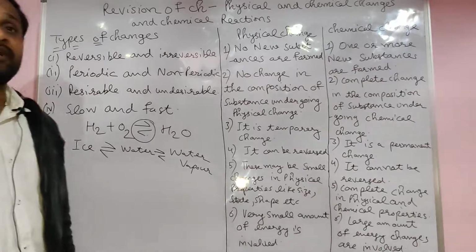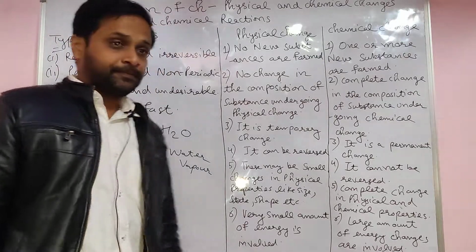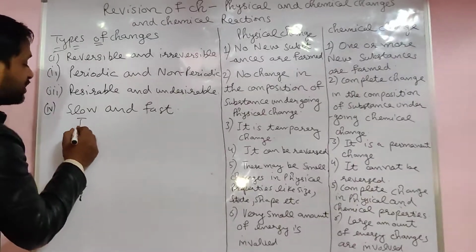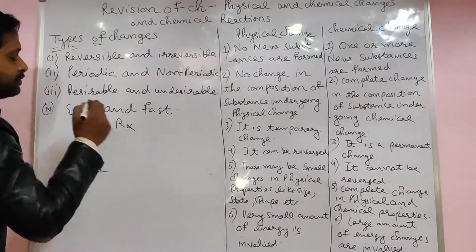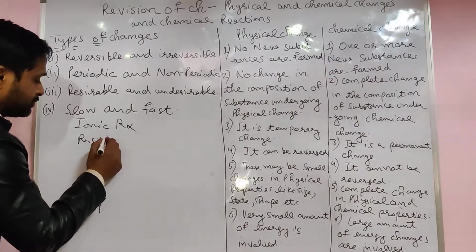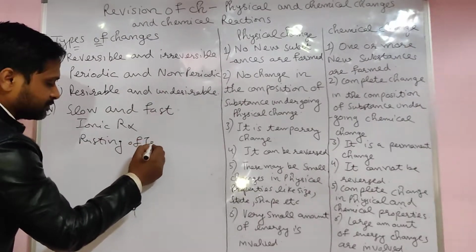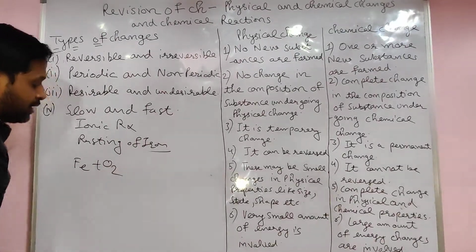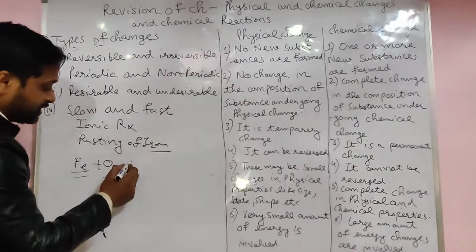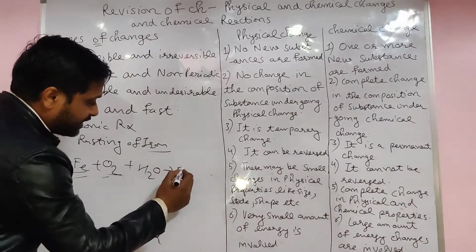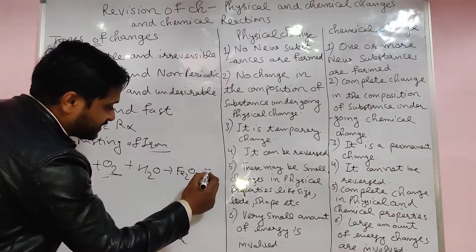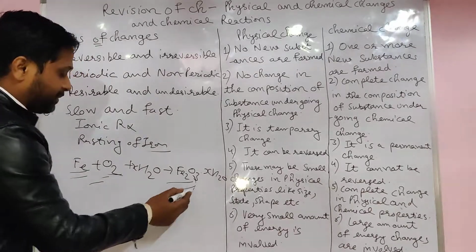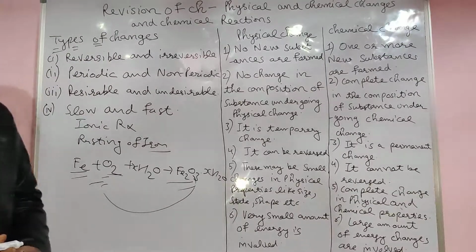Some reactions are not reversible, like rusting. Rusting of iron is not reversible. Some ionic reactions are also not reversible. Rusting: Fe plus O2. When iron is in the presence of oxygen and a little bit of water, it gives us Fe2O3.xH2O. This is an irreversible reaction; it is unable to convert back into iron.